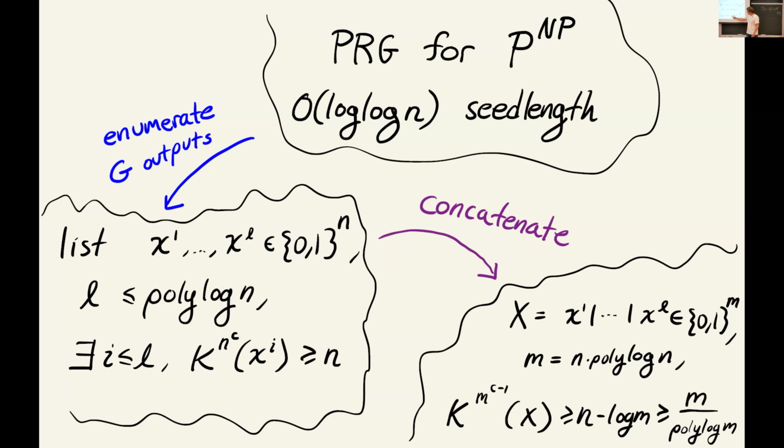And you can show very easily that the time bound that it's hard against decays very slightly, and the Kolmogorov complexity decays by some additive logarithmic term. But otherwise, the Kolmogorov complexity of the concatenated string is basically n, and as a function of the length of the new string, that's m over polylog m. So this is the basic idea. Does that make sense? So this is our strategy, and all that's left is to do the top thing.